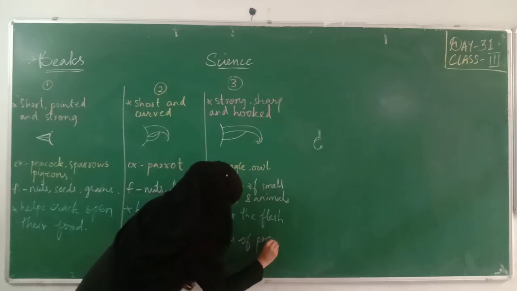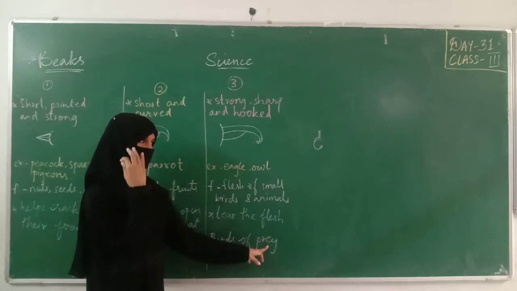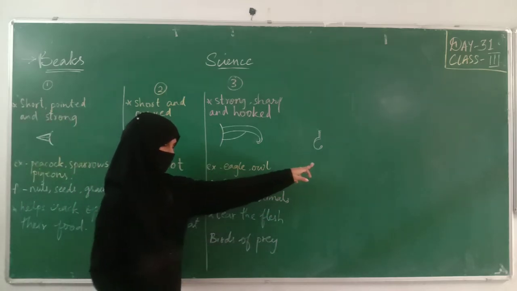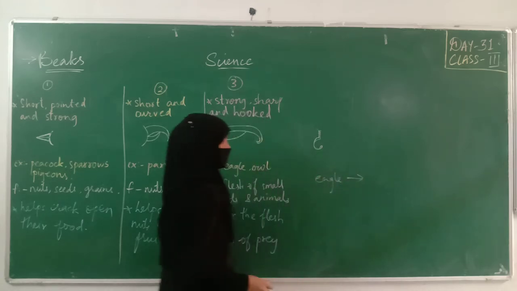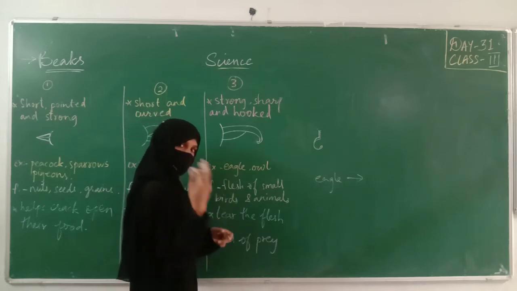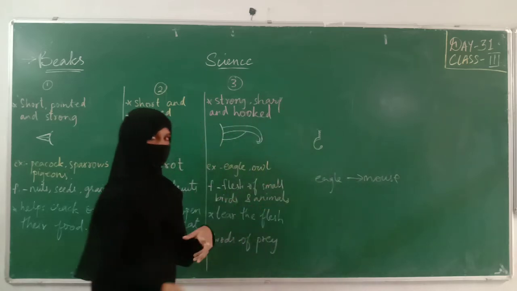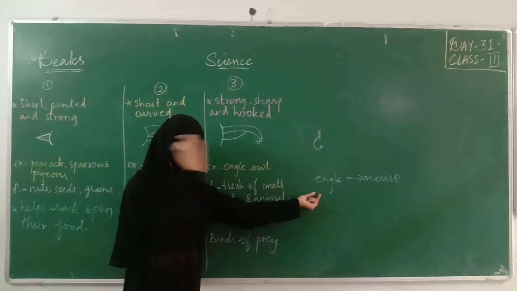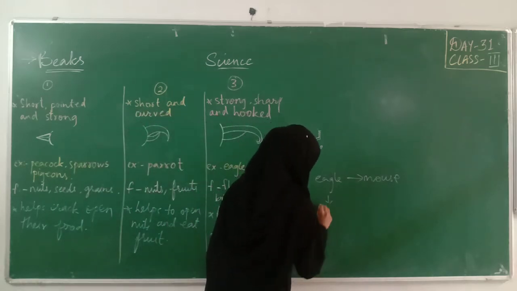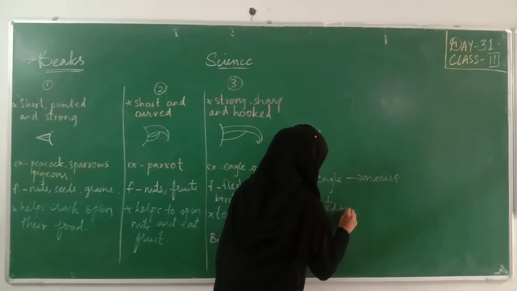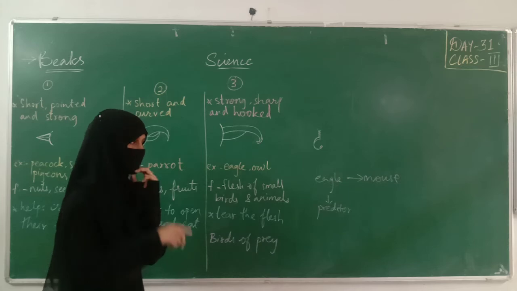Prey means, if one bird is hunting another, for example, see, eagle is hunting a mouse. Eagle is killing a mouse and eating it. So here the eagle who hunts, who kills the other animal, will be called a predator. And the one who gets killed, who gets attacked, who is hunted, they will be called prey.